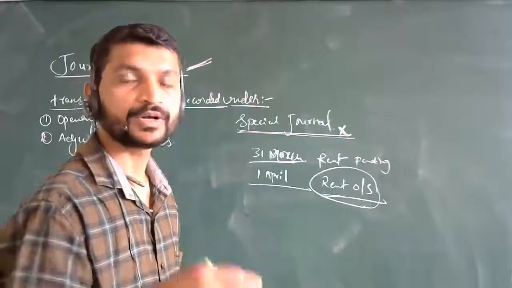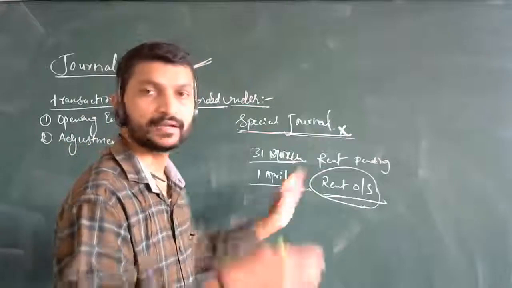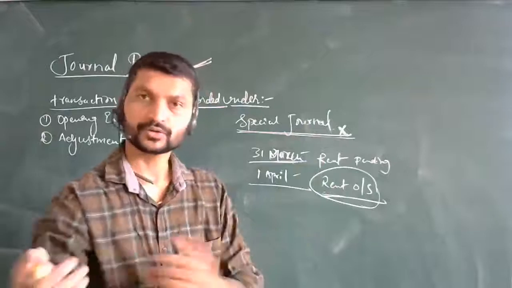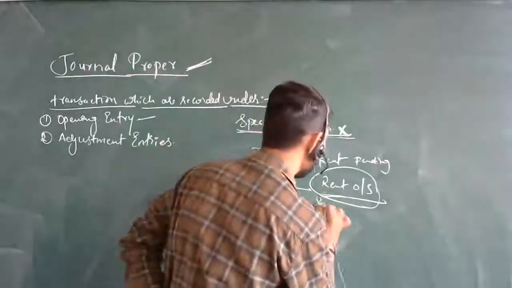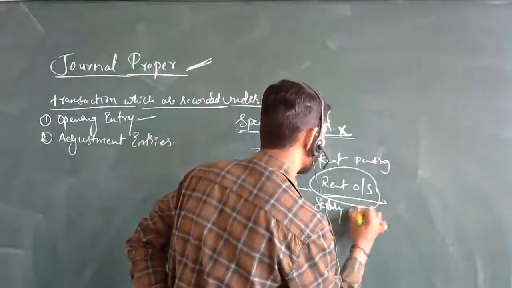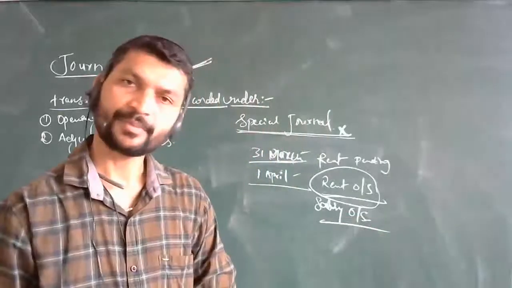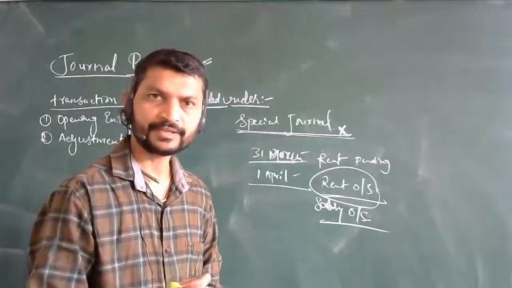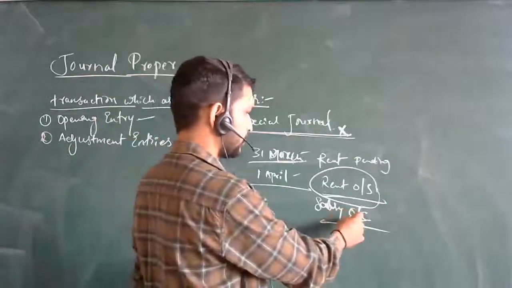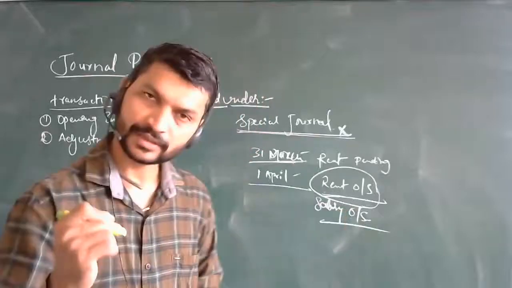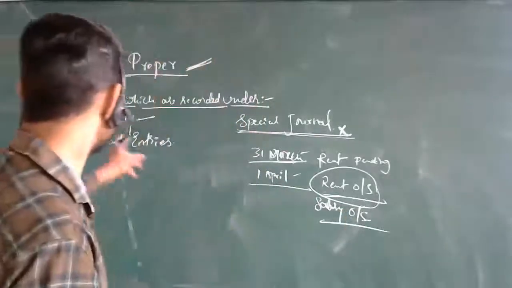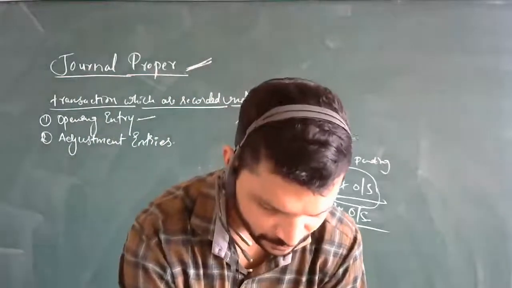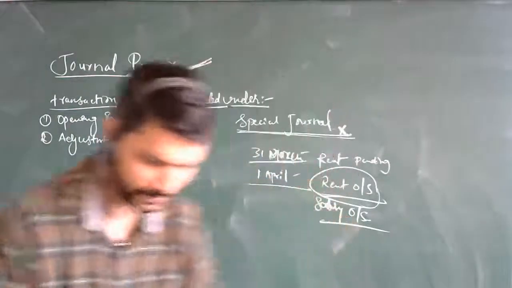Salary for the workers, if you have not paid for one month, in March, and then you have come to the next financial year, it will come here as salary outstanding, meaning it is a balance which you have not paid. For the preceding or present year we are not going to take it here, but this you are going to take. Now this comes with the adjustment, so we call this adjustment entries. That's it. Next one, rectification entries.